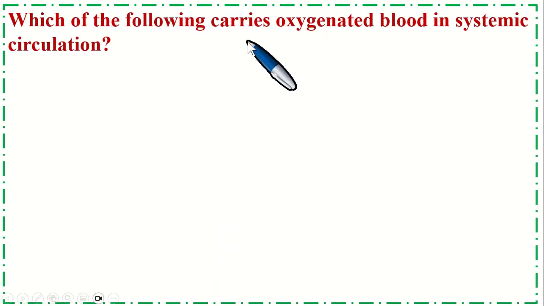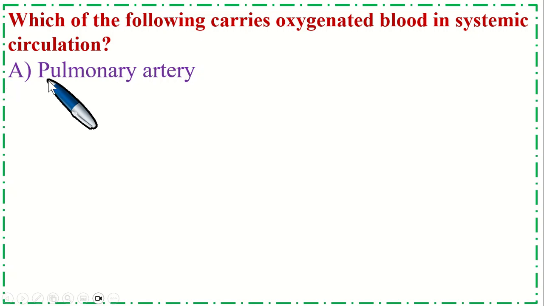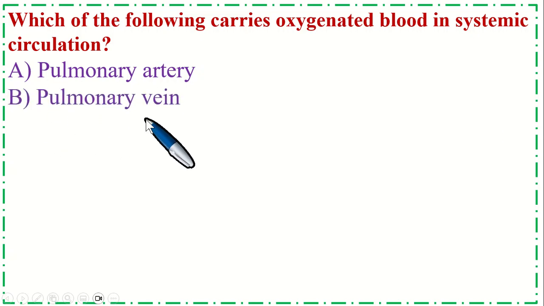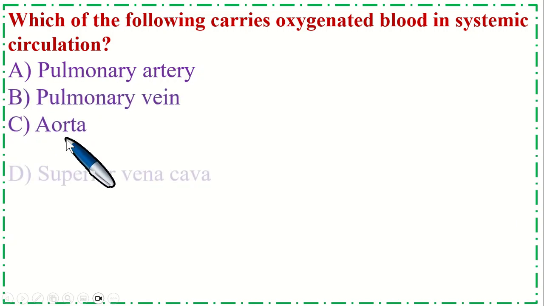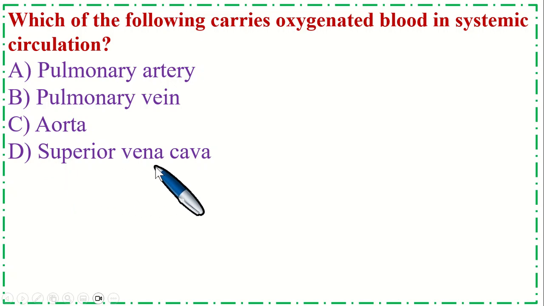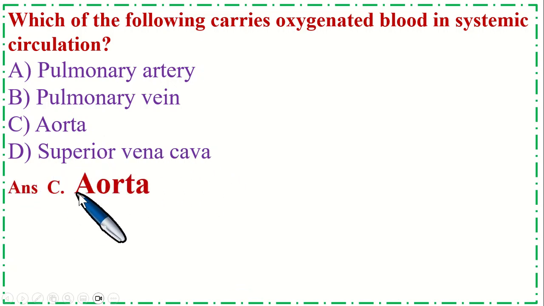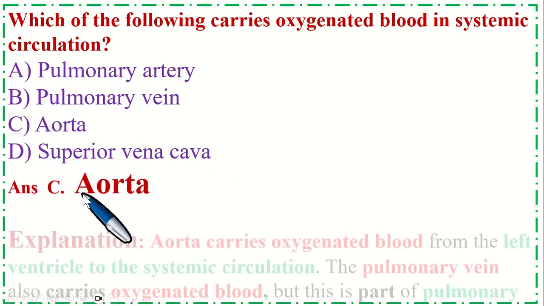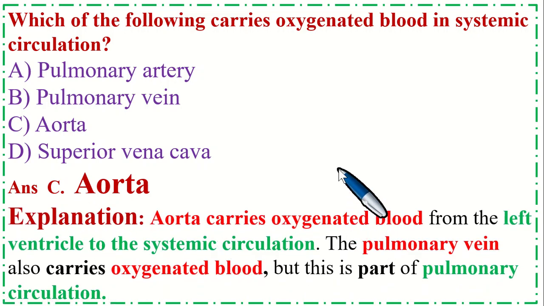Which of the following carries oxygenated blood in systemic circulation? Option A, pulmonary artery, B, pulmonary vein, C, aorta, and option D, superior vena cava. So the correct option is C, aorta. Explanation: the aorta carries oxygenated blood from the left ventricle to the systemic circulation. The pulmonary vein also carries oxygenated blood, but it is part of the pulmonary circulation.